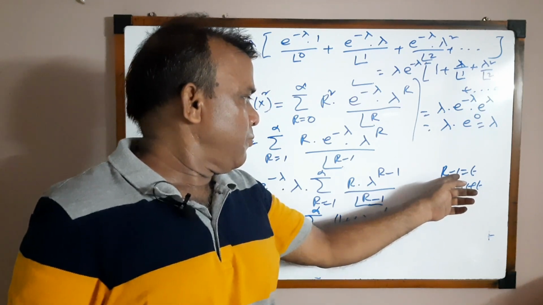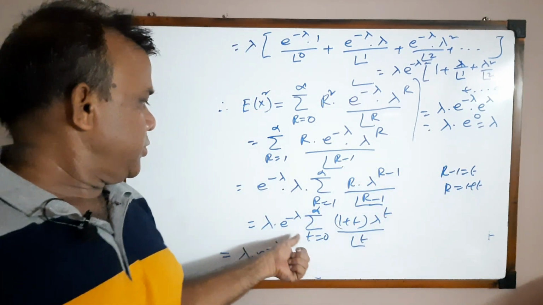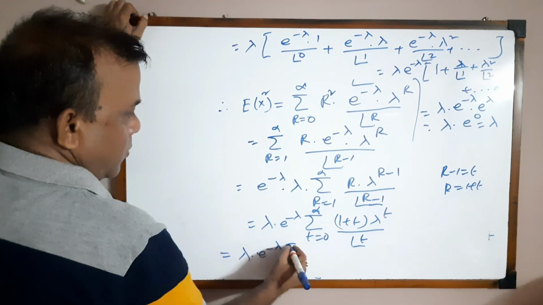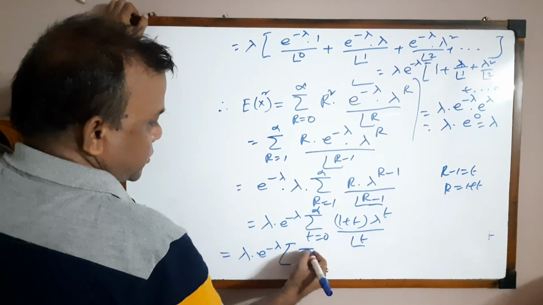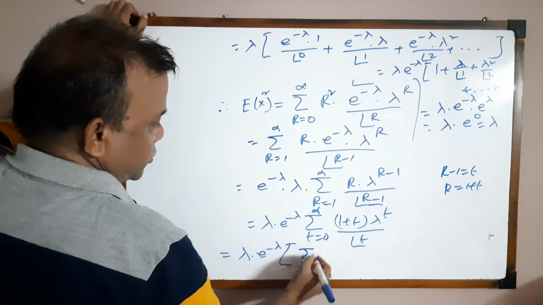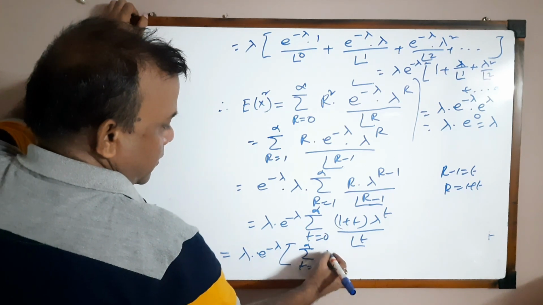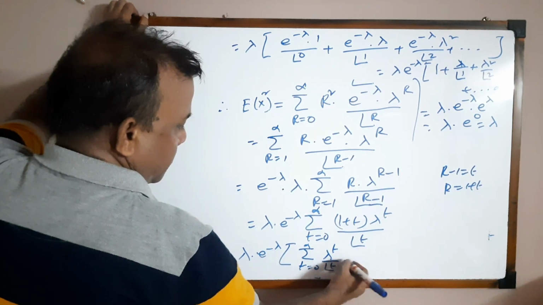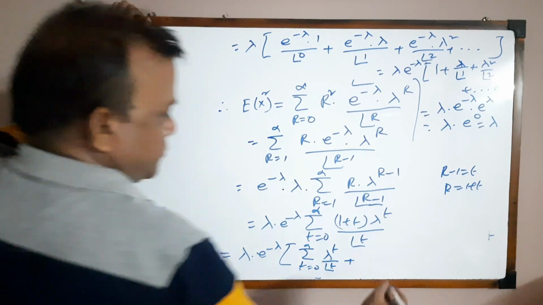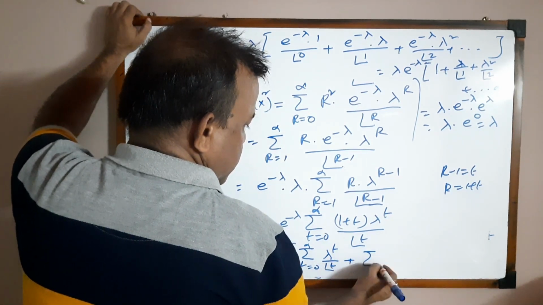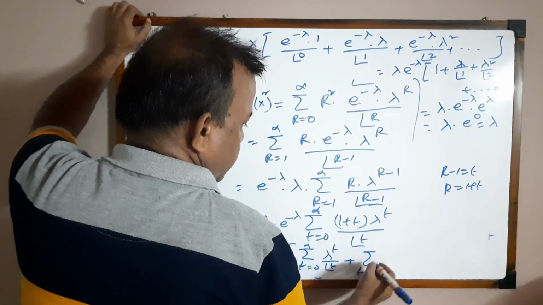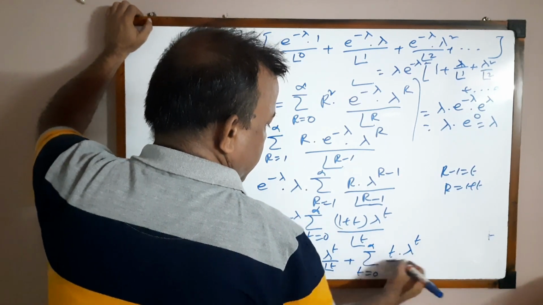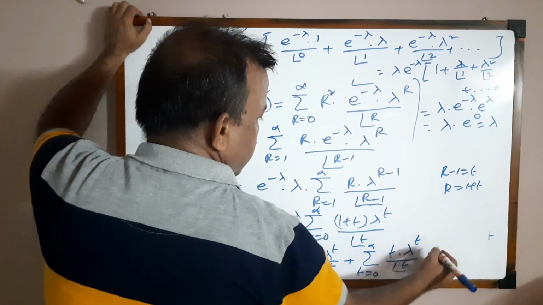Putting this value into this one, summation t equals 0 to infinity lambda to the power t by factorial t plus summation t equals 0 to infinity t into lambda to the power t by factorial t.